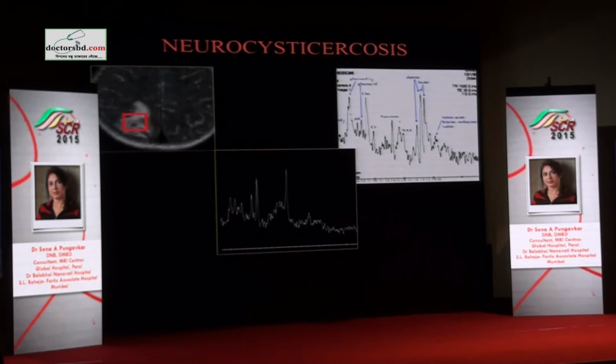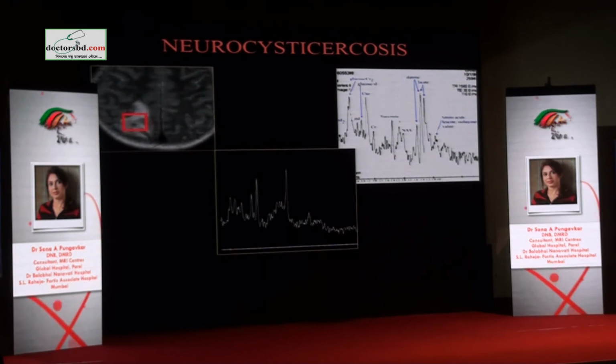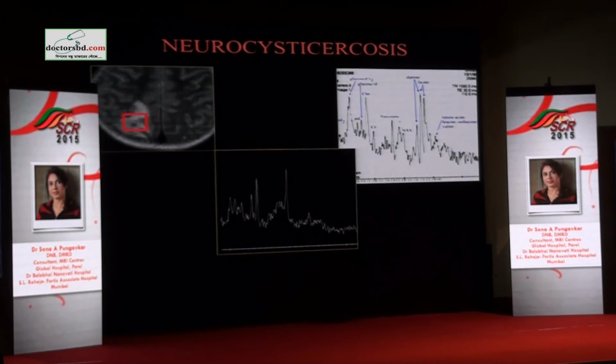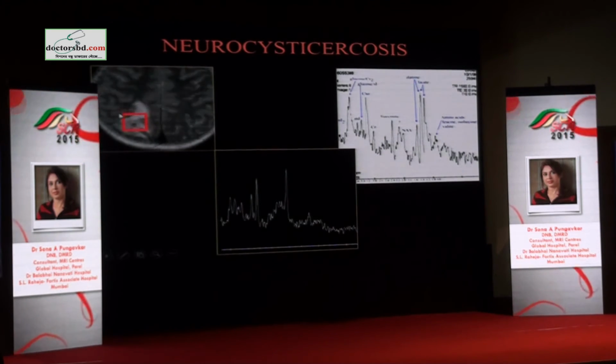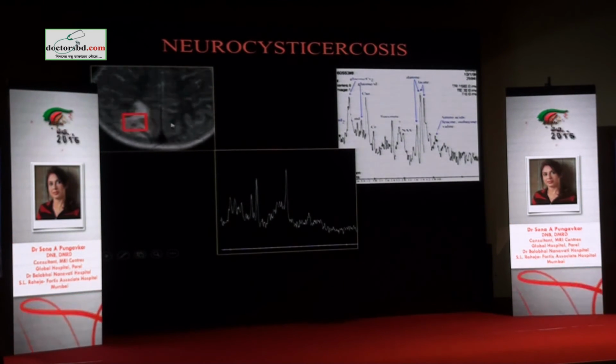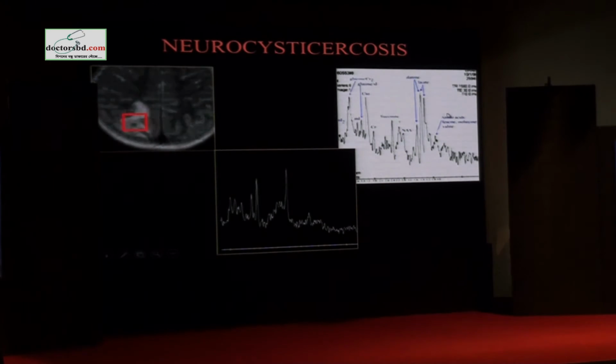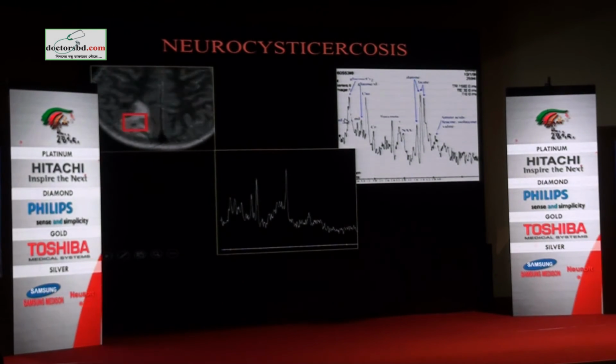Some of you must be asked to differentiate between neurocysticercosis and tuberculomas in your practice. I do not suggest we use MR spectroscopy, but we have some clinicians who force us to do it. And how do we use it in our practice? Ideally, if you took out the cysticercal cyst, this is the kind of spectrum you will get with a lot of amino acids because it's like a parasitic cyst.